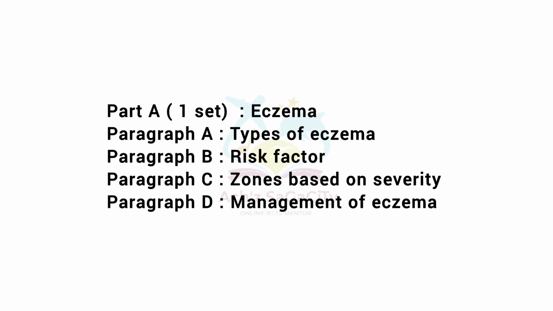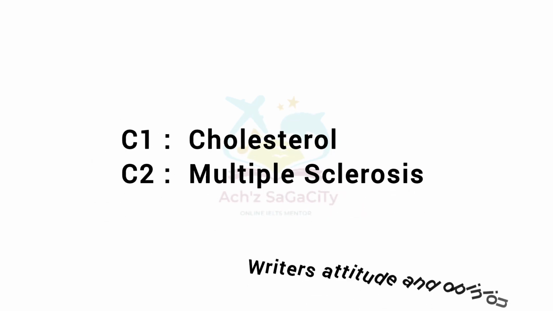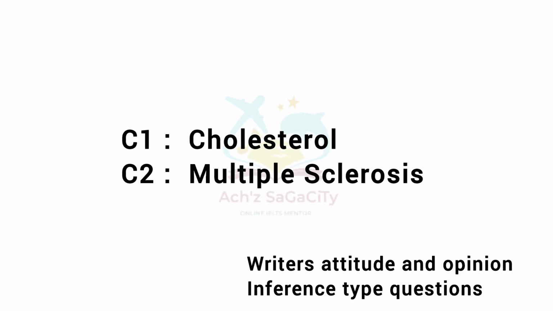In the first set, part A was about eczema, paragraph A including the types of eczema, paragraph B about the risk factors, paragraph C zones based on the severity, and paragraph D management of eczema. So that's about the part A set. And in the C1 and C2 of the same set, C1 about the cholesterol management and C2 multiple sclerosis. So writer's attitude and opinion based questions were more, and also about the inference type of questions.